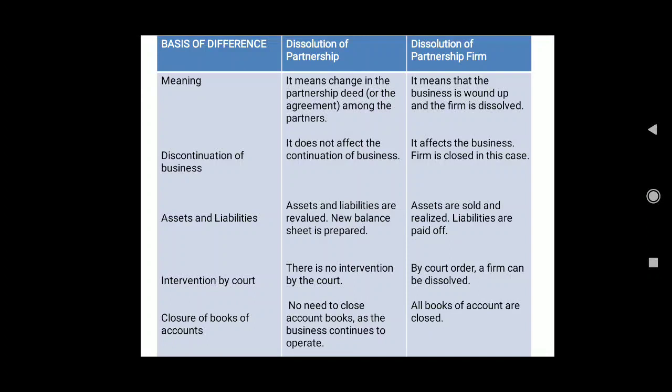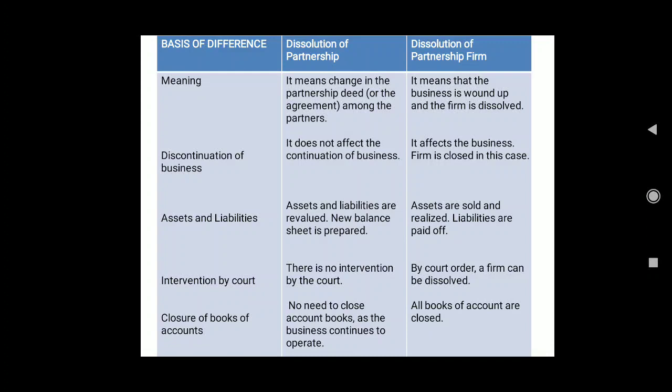Now next we have discontinuation of business. Whenever dissolution of partnership takes place, it does not affect the continuation of business. Your business will continue, because only the terms and conditions among the partners have changed. But business will continue as usual. But in case of dissolution of partnership firm, as we have seen in the meaning also, the firm is closed. It affects the business. No operation will take place in the business further. No business will be there further, and definitely no partnership will be there further.